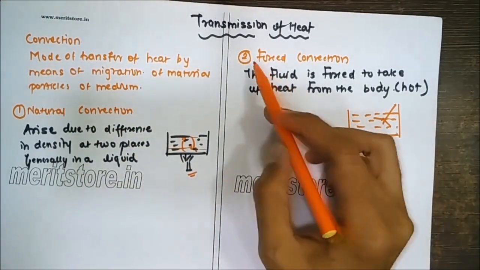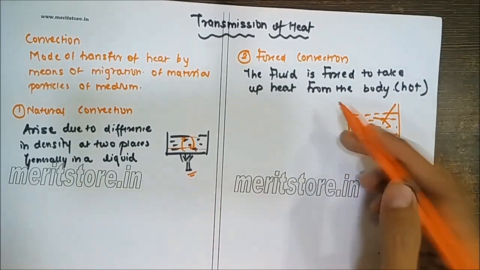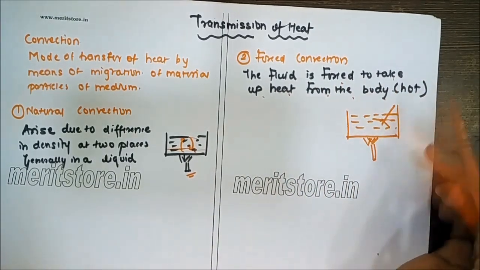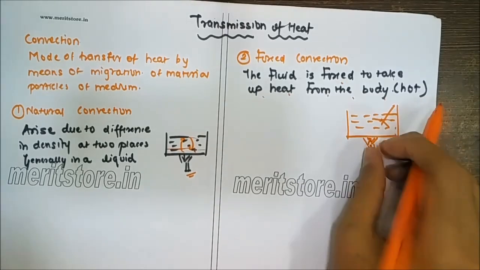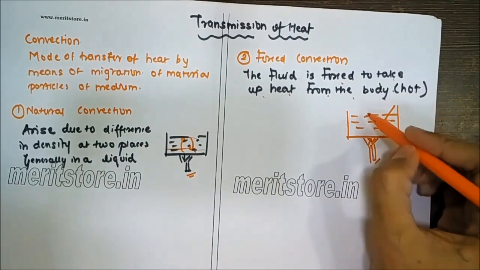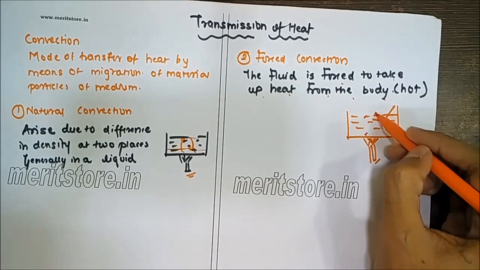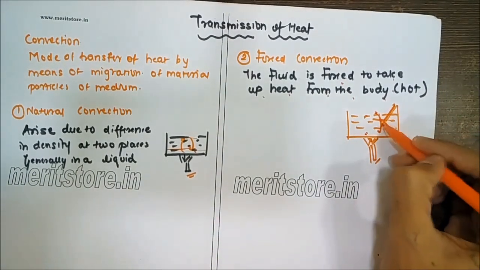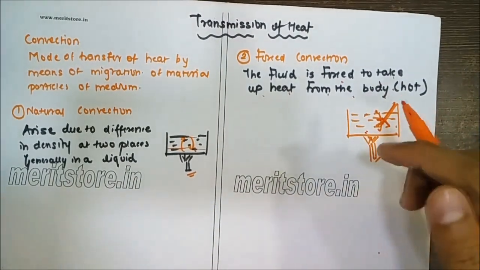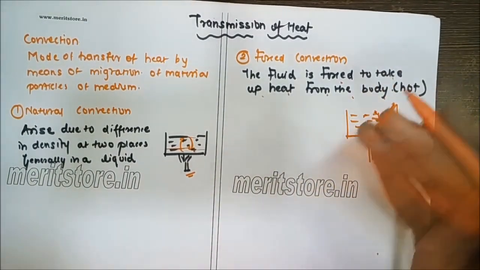Another type of convection which we have is called forced convection. Here the fluid is forced to take up heat from a hot body. So there is a hot body here, a heater, and again we are boiling the same water. But instead of the water getting heated up and moving upwards, or the cold water being moved downwards, we are actually using a pump here, or a fan, anything which will pump the water, or which will make the water move very fast in order to get it heated up very quickly.